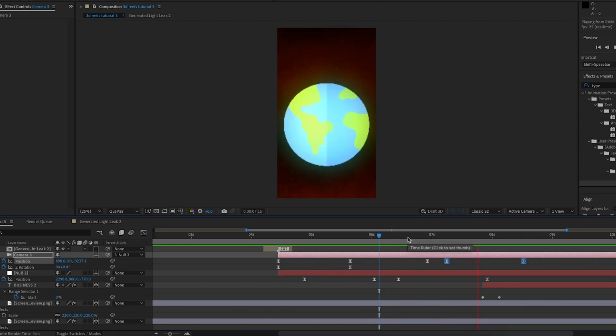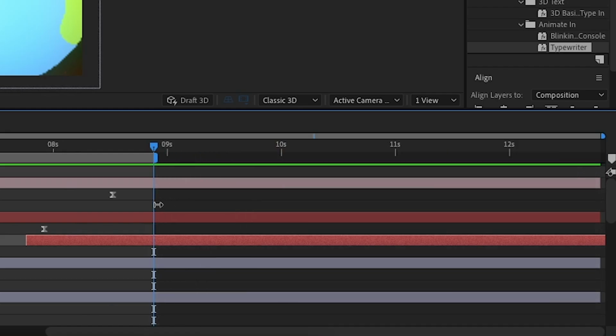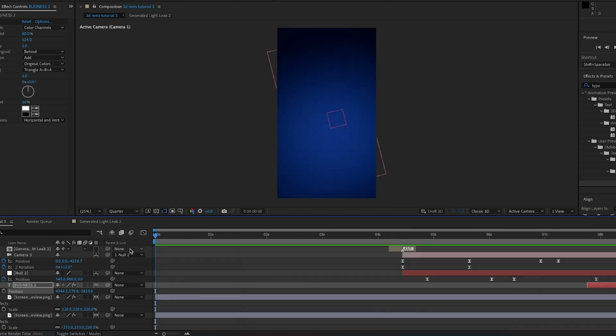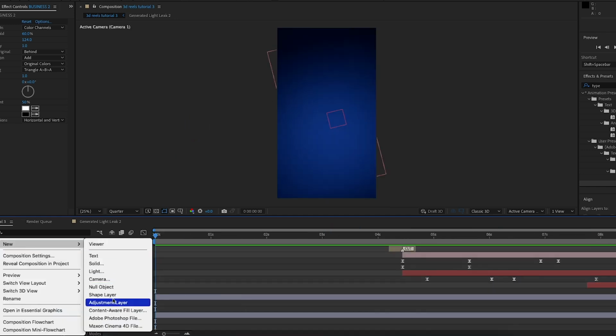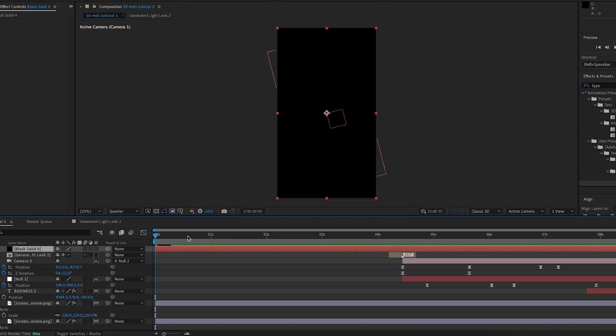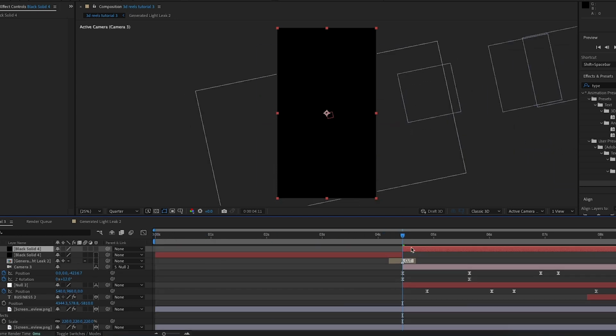Then actually, where I want the whole thing to end, I'm just going to drag this over to here, then right click and press trim comp to work area. Then I'm going to create a new black solid, and this is just going to be over everything. I'm then going to cut it when the transition has its cut.